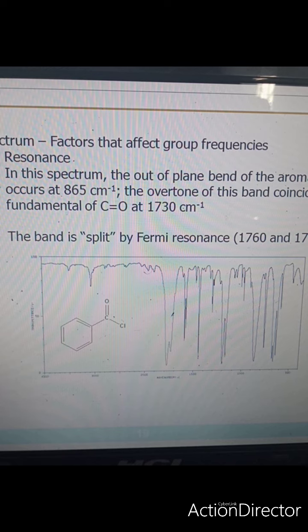They both coincide, and the band is split by the Fermi resonance. So we are getting two frequencies, one at 1756 and the other at 1720.